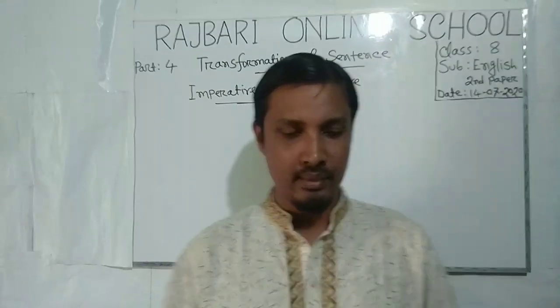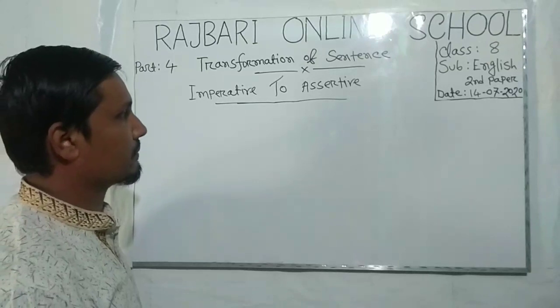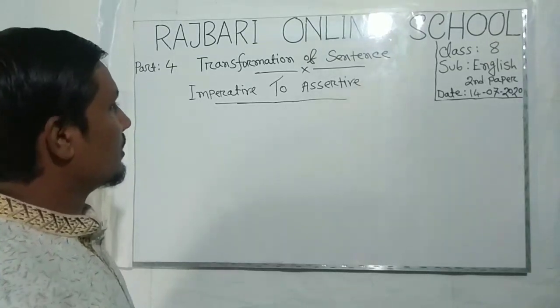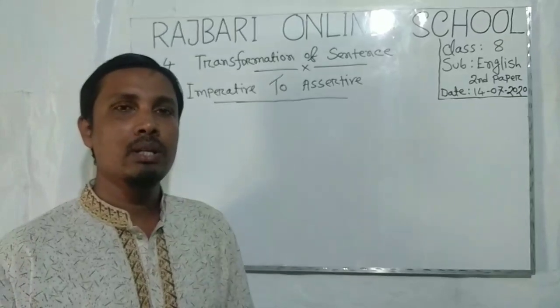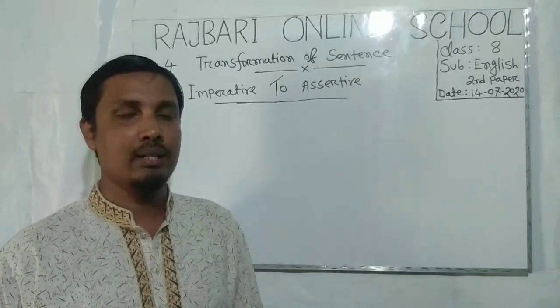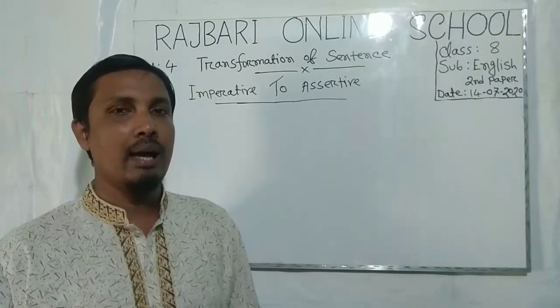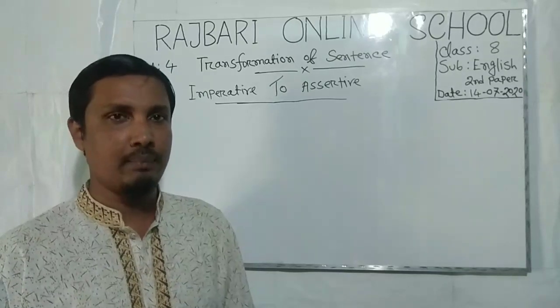Imperative to assertive. First of all, you have to know about imperative sentence. I hope you know about imperative sentence, but I am helping with this matter.